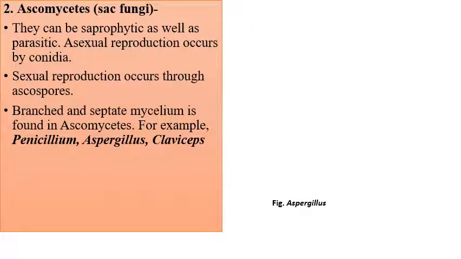Branched and separate mycelium. In my previous slides, you have seen what is branched and separate mycelium. This is found in Ascomycetes, and there you find multiple nuclei. That condition was coenocytic there. Examples here are Penicillium, Aspergillus, and Claviceps.